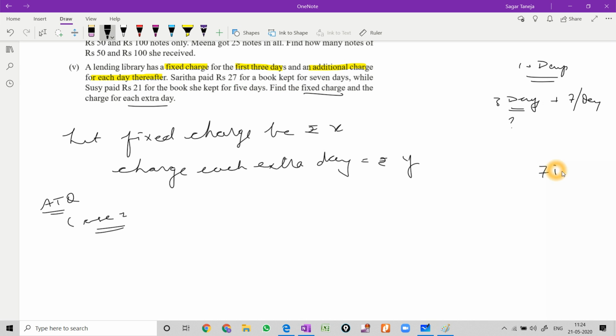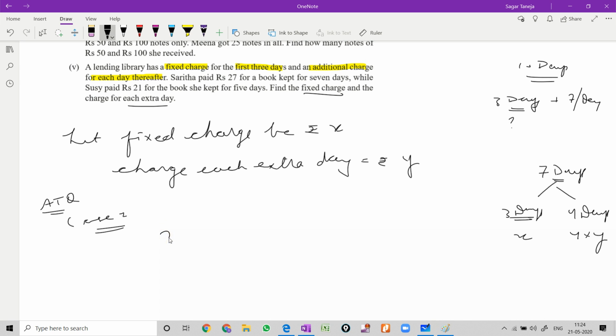So 7 days is converted into the first 3 days, and for the 3 days she has to pay only the fixed charge, that is X, and for the rest of the days, that is 4 days, she'll pay how much? Y rupees. Okay, Y for each day, so we have to multiply it by y. So 4 will be multiplied by y to take out the charge to be paid for 4 days.